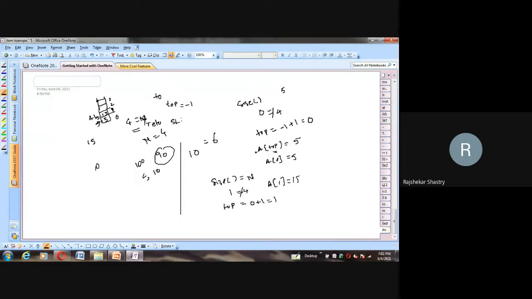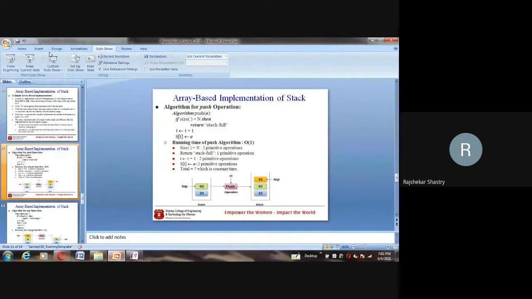I repeat, the size method always returns the number of elements present in the stack, and if that number is equal to the size of the stack, then we cannot insert any more elements. As a result, we always get an exception stating that the stack is full. So this is the push operation.